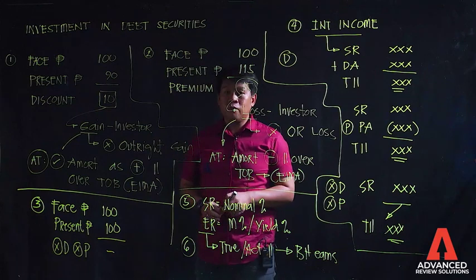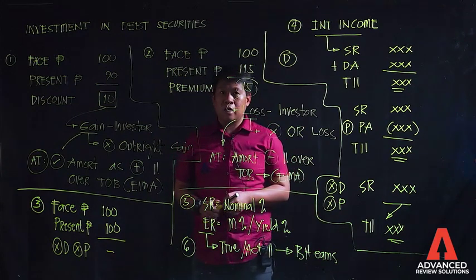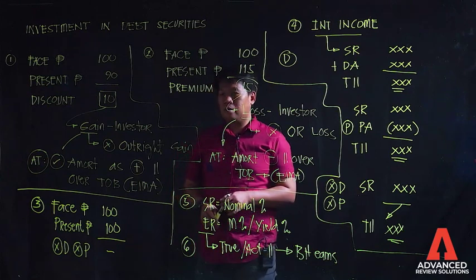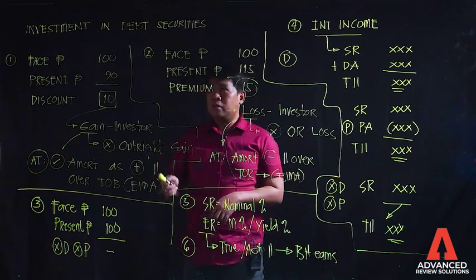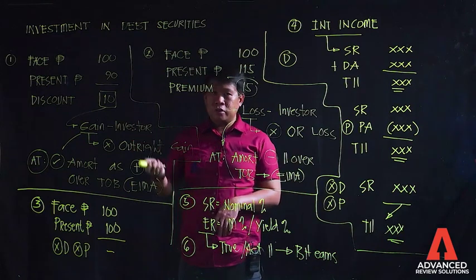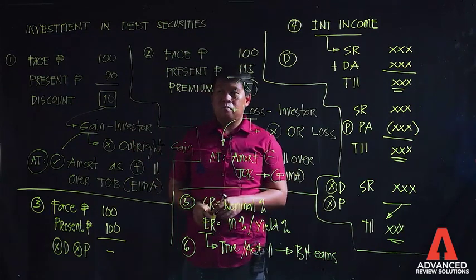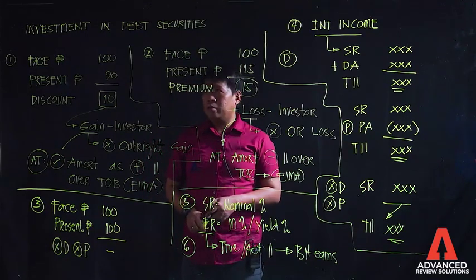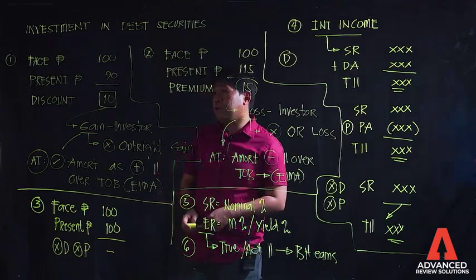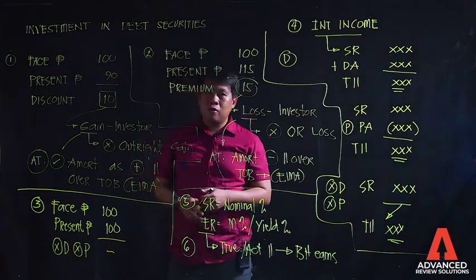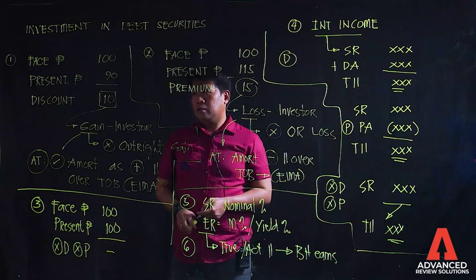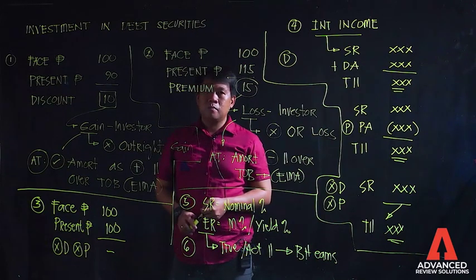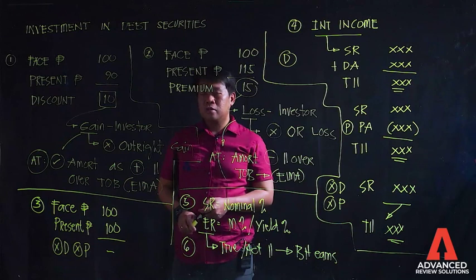And the perfect example of investment at amortized cost is the investment in bonds. Okay? In some books, instead of investment in debt securities, they name the chapters as investment in bonds. So let's now proceed with the concepts under investment in bonds. Last time we talked about the measurement: the initial measurement is at present value and subsequently measured at amortized cost using the effective interest method of amortization.